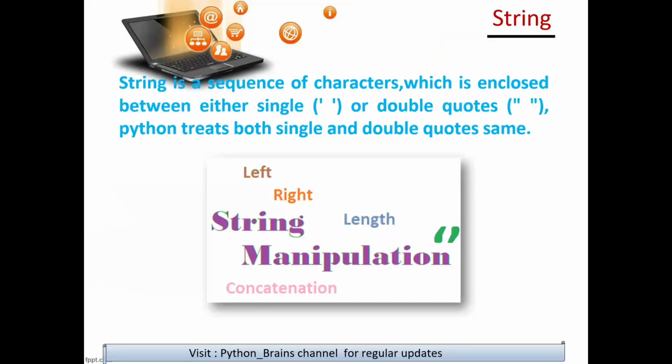What is a string? A string is a sequence of characters which is enclosed between either single or double quotes. Python treats both single and double quotes the same. We discuss everything practically also.